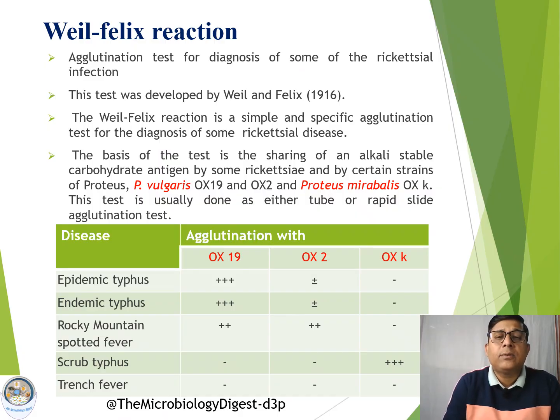As we have already discussed, the Proteus group of organisms share some polysaccharide antigens which are also present in the rickettsial organisms.